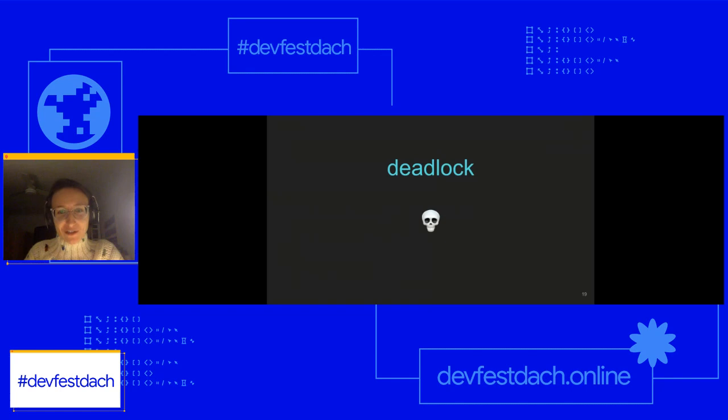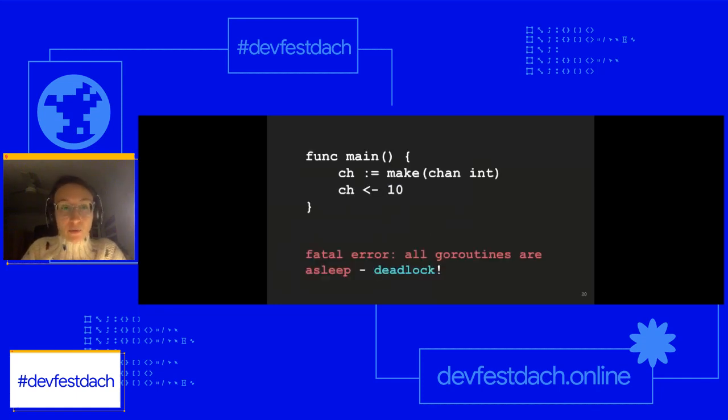And in a similar fashion, if something is receiving data, and some other Goroutine is expected to write data on the channel, and it's not happening, then the deadlock will panic. And of course, I want to show you what that looks like. In the program above, we have this channel ch that's created, and we send just an integer 10 to that channel. In this program, no other Goroutine is receiving this data, because the data is only flowing to the channel.